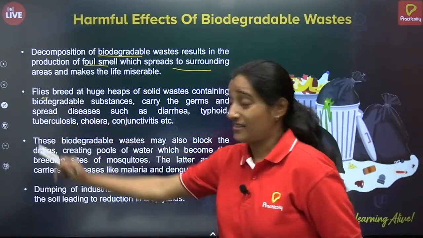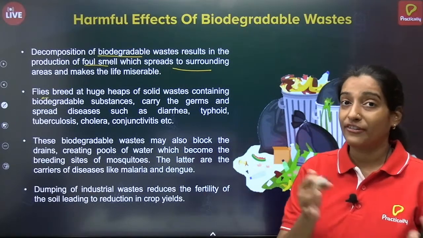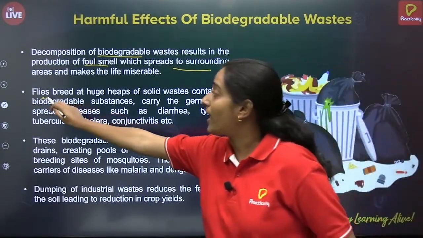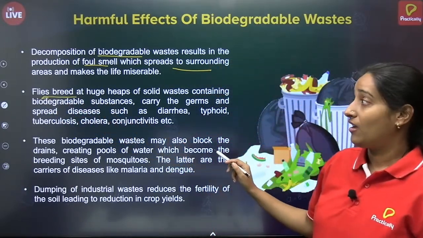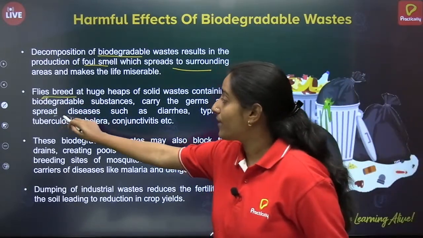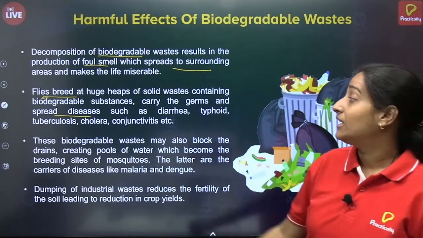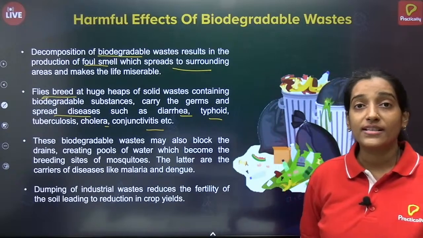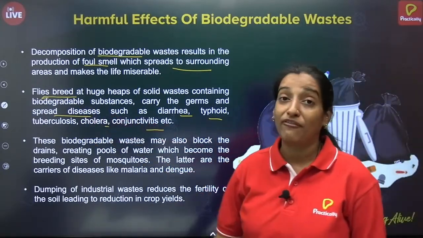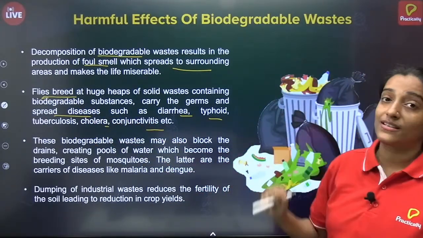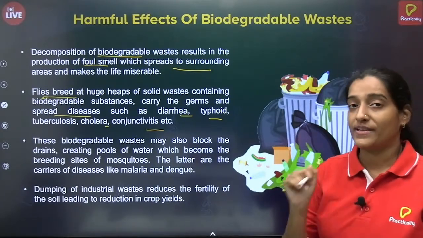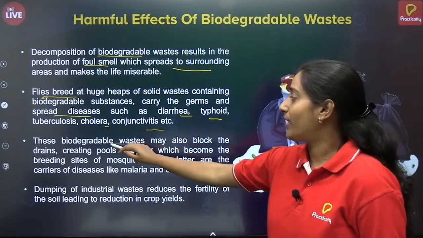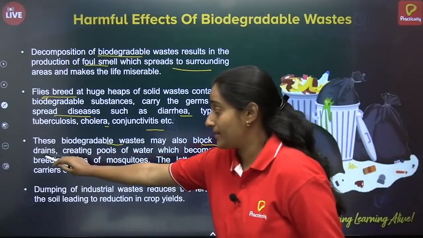Then there are flies. Okay, flies are feeding on this decomposing material. So lots of flies will breed in that area, and that will again lead to the spread of different types of diseases like cholera, conjunctivitis, diarrhea, typhoid. These are common diseases which can be spread by flies because of excess biodegradable waste present in the environment. And this degradable waste can also block the drains.